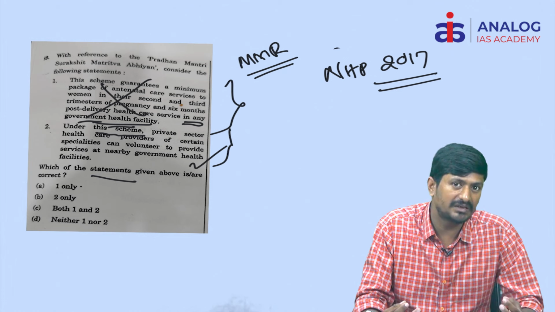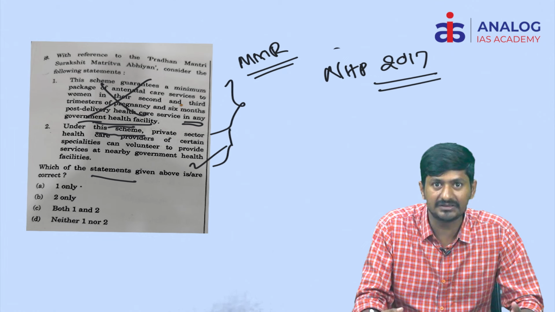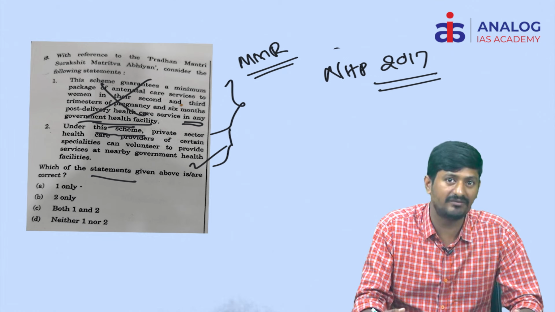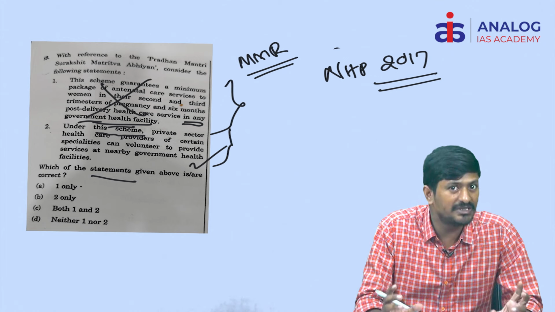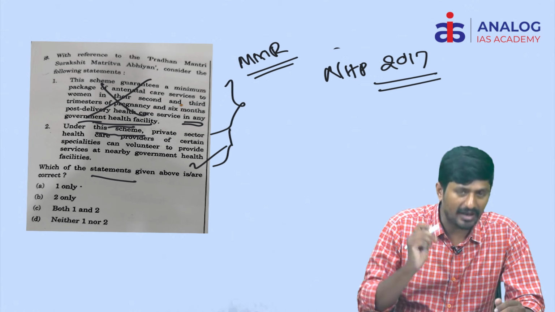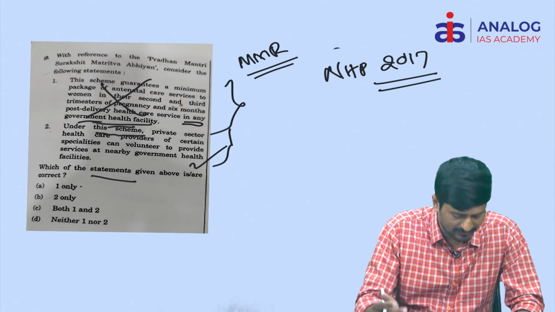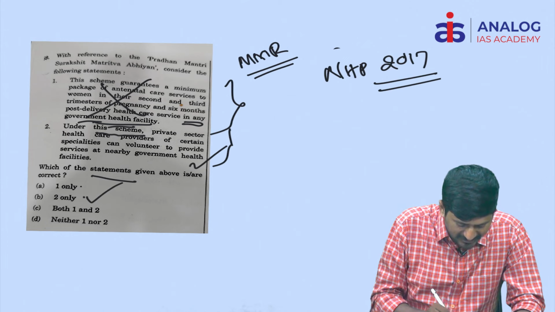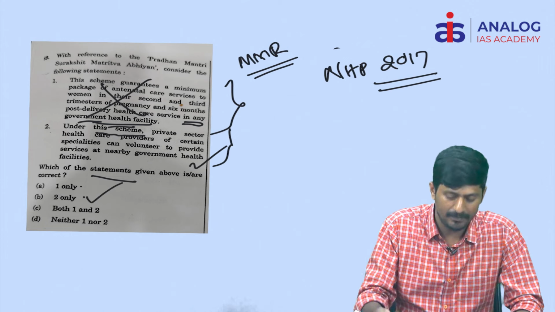It means the public sector hospitals can strategically purchase healthcare services from the private sector or get the assistance of the private sector. If you keep this point in mind, you can pick the right answer here. So what is the right answer? The second statement is the only correct statement, hence the answer is B. Right.